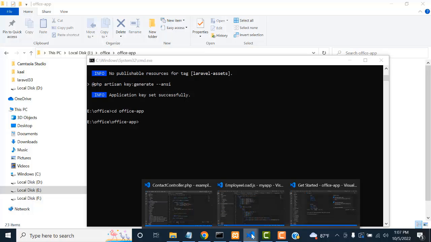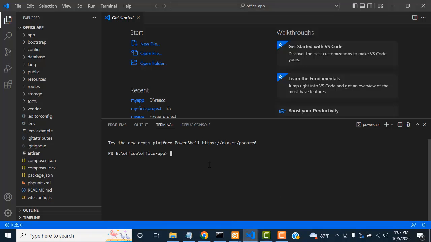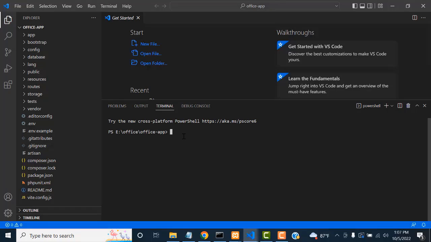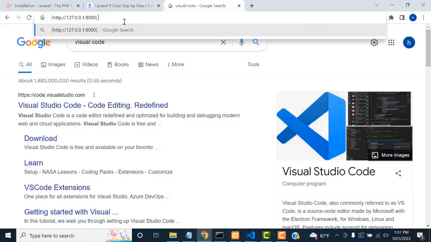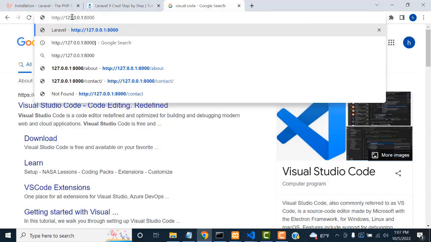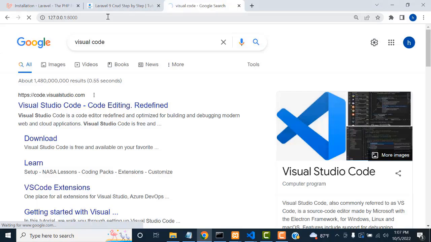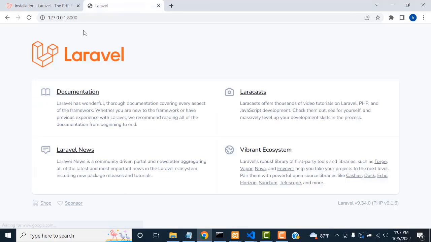Otherwise, if it is easier for you, you can go here and run it simply here: PHP artisan serve. Press enter key. Now here the port is generated. I just copy this port, go here and paste it over here. Sorry, this is not this one. Okay, now you can see whether your Laravel application is working fine or not. Here it is a success. Okay, this is the latest version. It's installed successfully. Right, perfect.